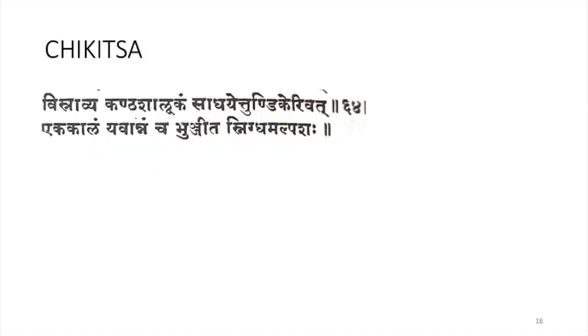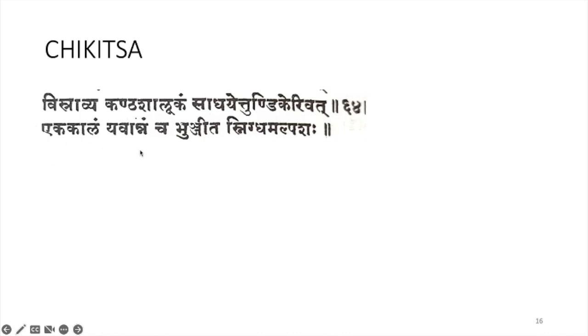Chikilsa, all the Chikilsas are mentioned in Ashtanga Hridaya together. According to Susruta Samhita, this is the treatment, this sloka: Visravya Kanda Shalugam Sadaye Tundigerivat Eka Kalam Yavannam Cha Bhunjita Snigdham Alpashaha. So Visravya, Rakta Moksha can be done, Sadaye Tundigerivat, Tundigeri Chikilsa can be done.